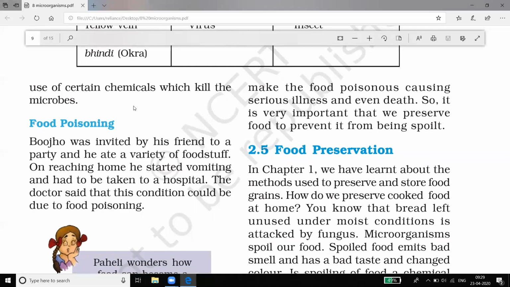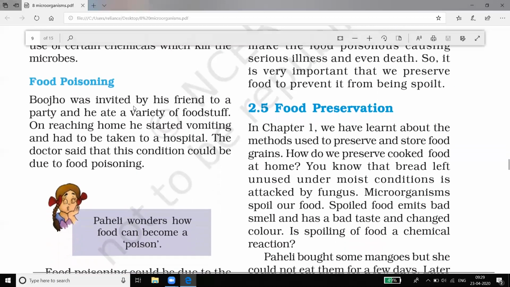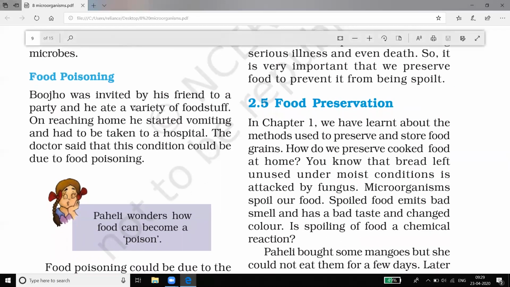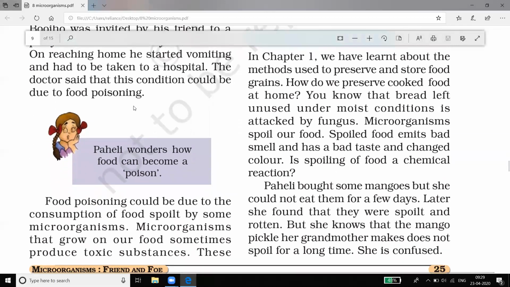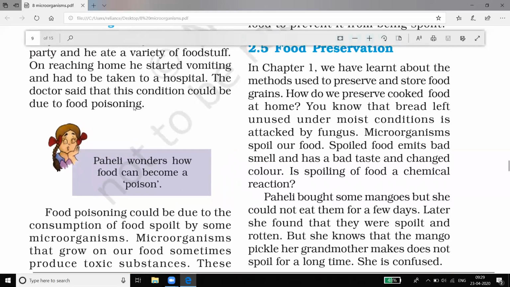Then the next point we will study is food poisoning. Food poisoning occurs through spoiled food. The microorganisms present in the food, in some situations or climates, are able to reproduce and spoil the food, producing poison, and so we fall sick.